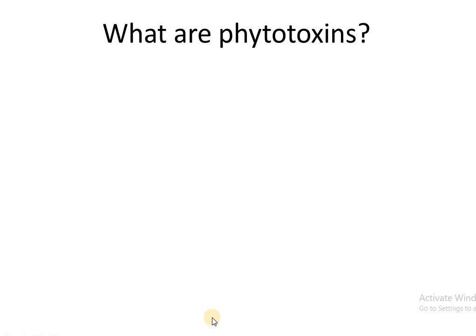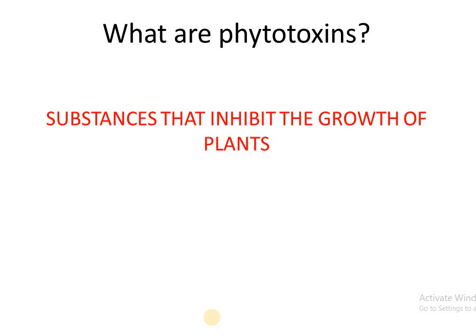First question is, what is phytotoxins? Any guess? Okay. The substances that inhibit the growth of plants. Phytotoxins are substances that are poisonous or toxic to plants.